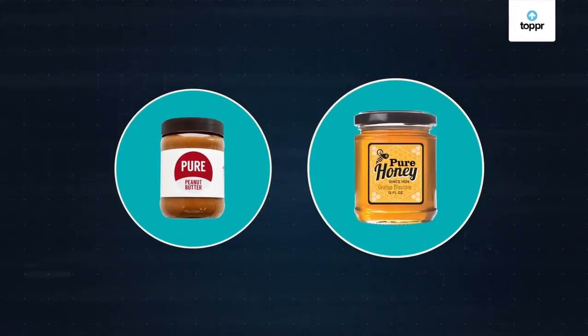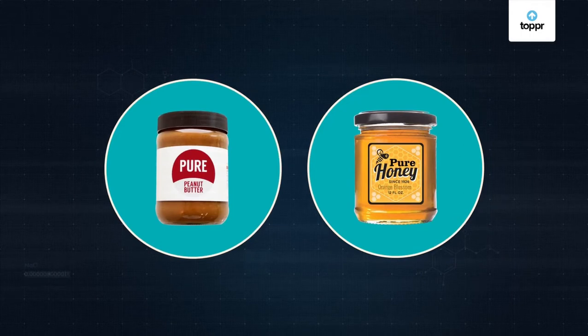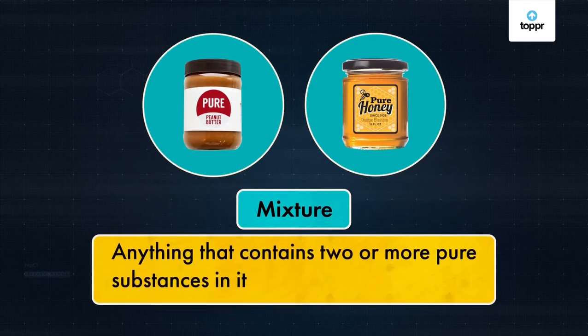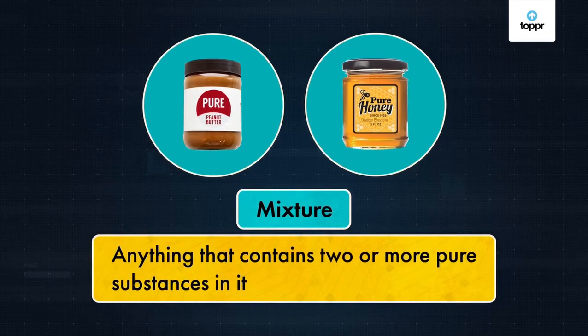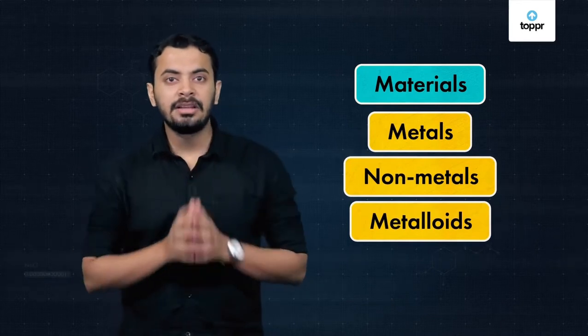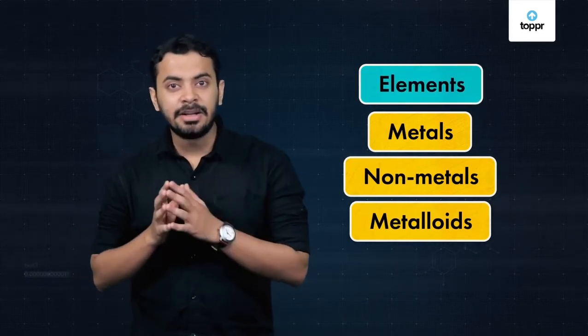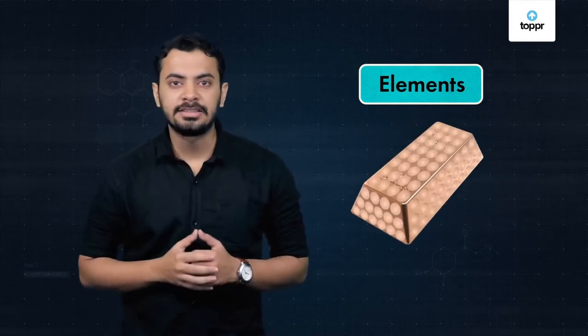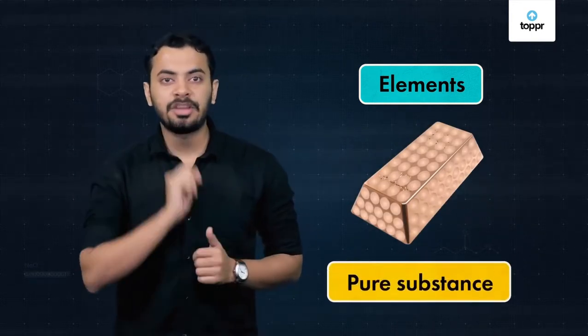So, if honey and peanut butter are not classified as pure substances, then what are they? We call them mixtures. A mixture is anything that contains two or more pure substances in it. Now that we have seen the difference between mixtures and pure substances, let us learn about pure substances in more detail. By now, you already know that many materials around us exist as metals, non-metals and metalloids. Commonly, they are called elements. Each element is made up of only one kind of particles. Therefore, elements are pure substances.